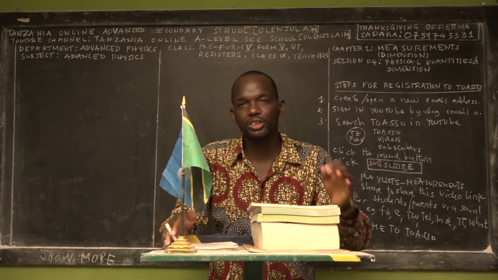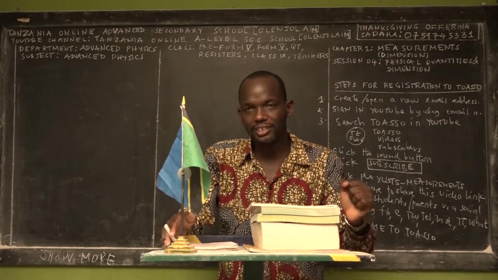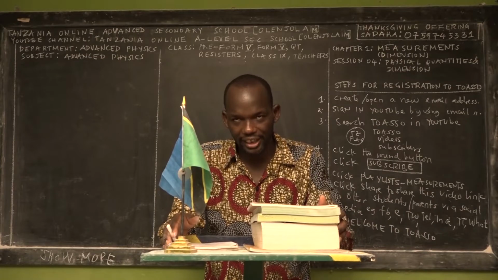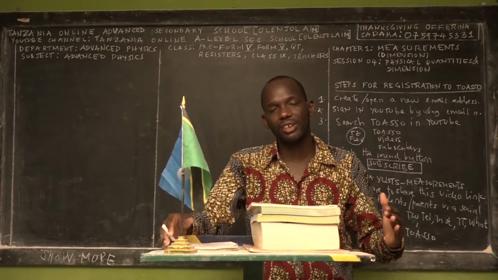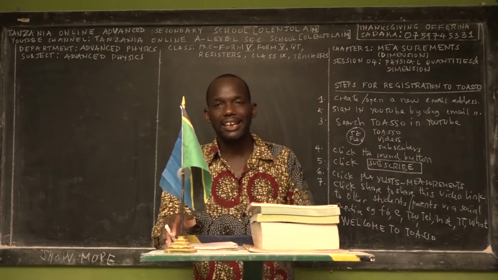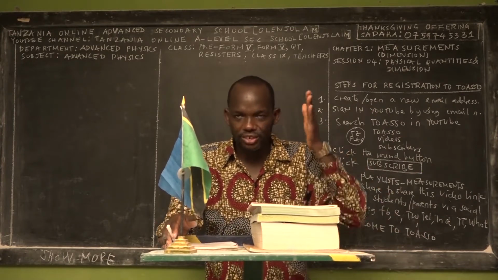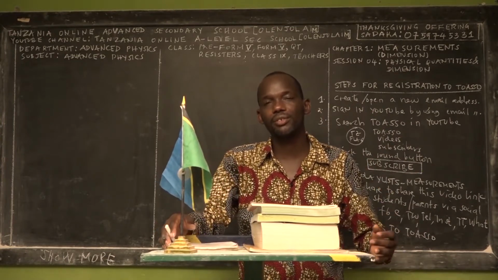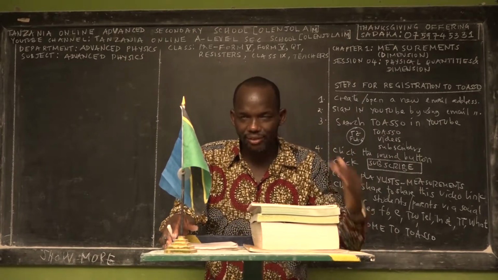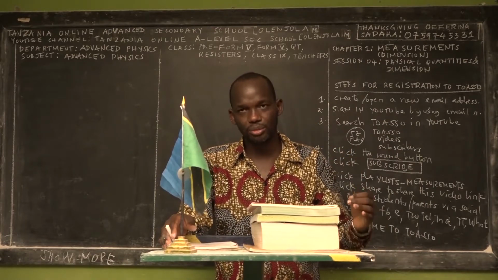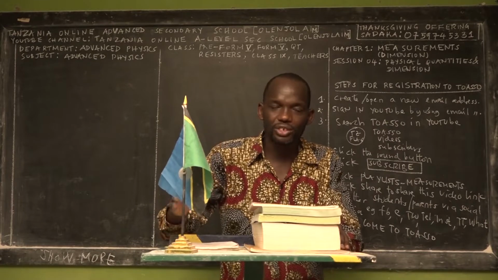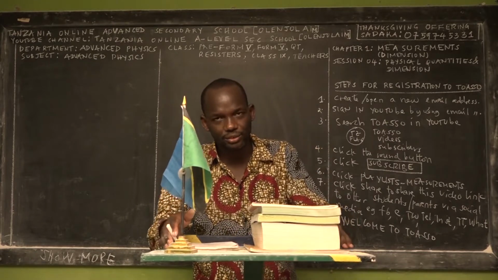I have a responsibility to teach you 8 subjects of advanced level. The first one is Advanced Physics Form 5, and the second is Advanced Physics Form 6. The third is Advanced Chemistry Form 5, and the fourth is Advanced Chemistry Form 6. The fifth subject is Advanced Mathematics Form 5.